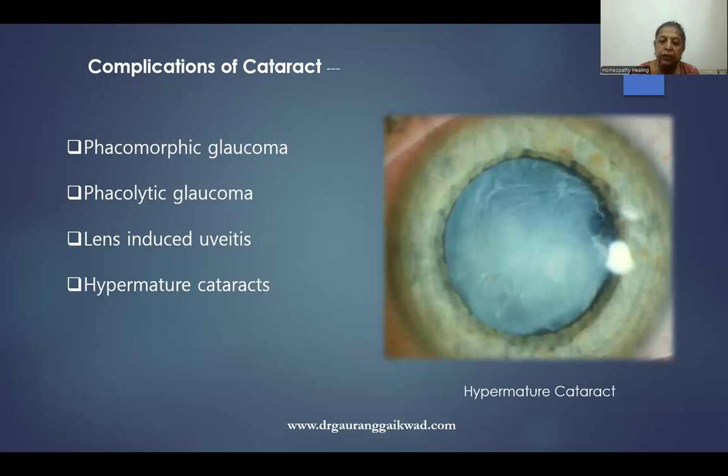Complications of cataract: if cataract remains in the eye for a long time, the convexity of the lens is increased and it can lead to glaucoma. Sometimes the fluid of the lens also comes out and leads to glaucoma. So types of glaucoma may be there because of cataract.